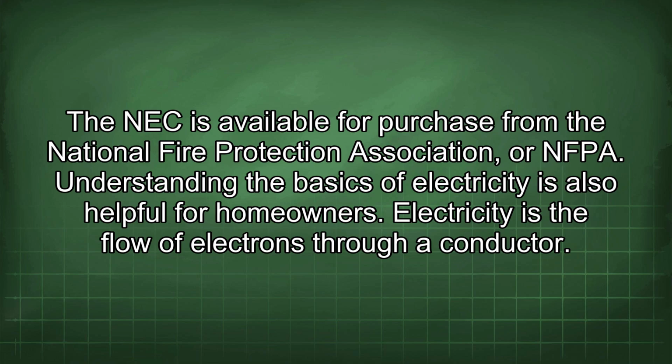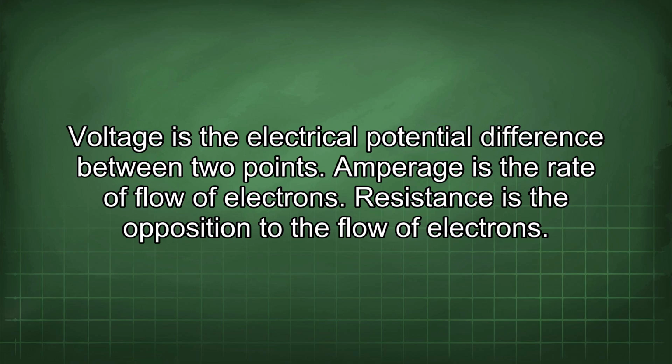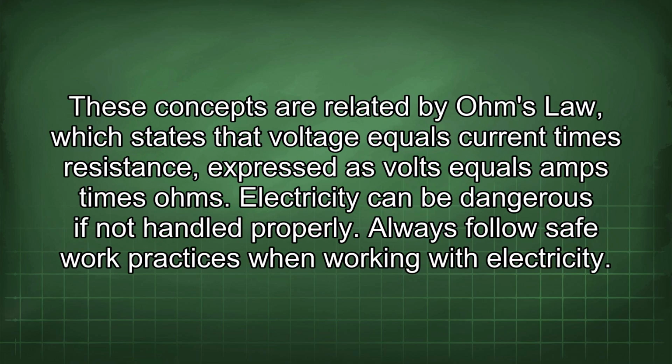Understanding the basics of electricity is also helpful for homeowners. Electricity is the flow of electrons through a conductor. Voltage is the electrical potential difference between 2 points. Amperage is the rate of flow of electrons. Resistance is the opposition to the flow of electrons. These concepts are related by Ohm's law, which states that voltage equals current times resistance, expressed as volts equals amps times ohms. Electricity can be dangerous if not handled properly.